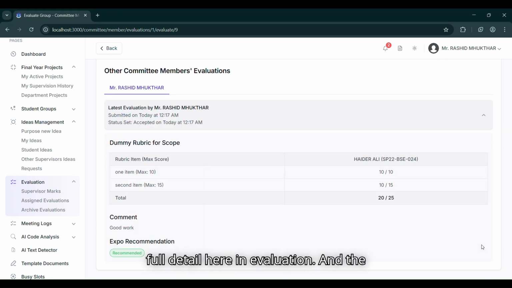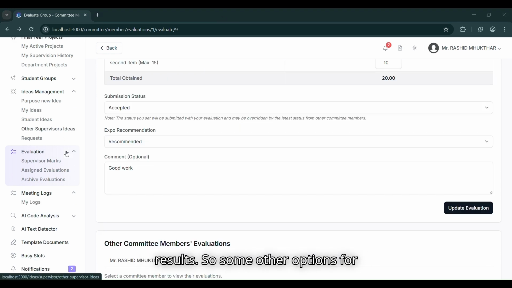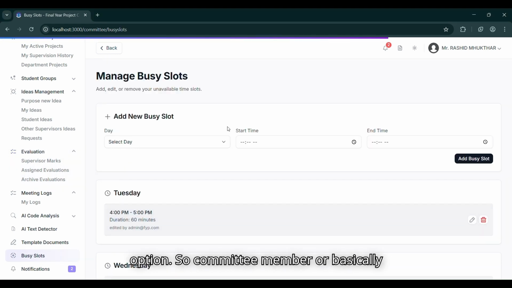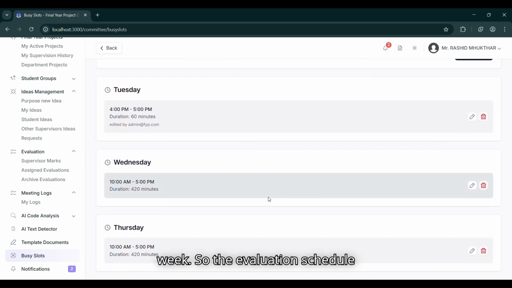We also have the full detail here in evaluation, and there are some other options for faculty. Basically this faculty is a supervisor and a committee member at the same time. There is a busy slots option, so a committee member or faculty can add busy slots of the week, so the evaluation schedule generation knows the busy slots of the assigned member in the committee and can skip the slot or assign another member to the schedule.